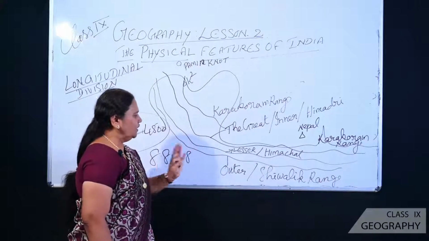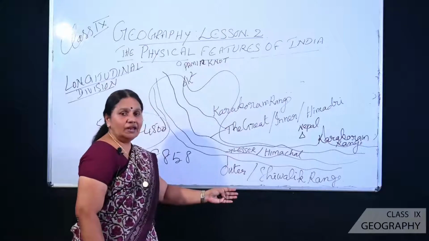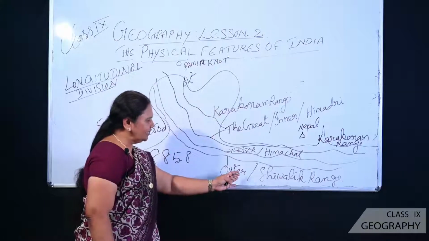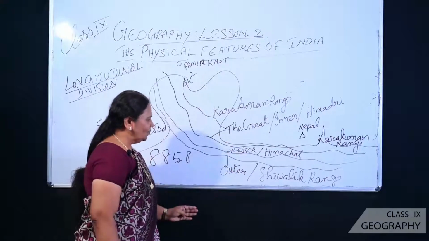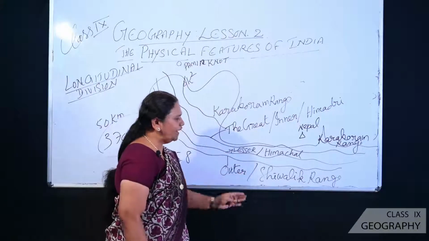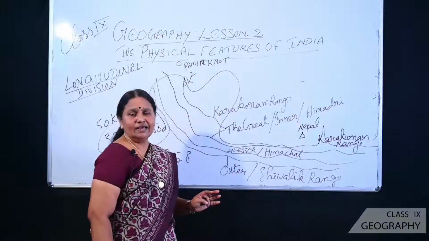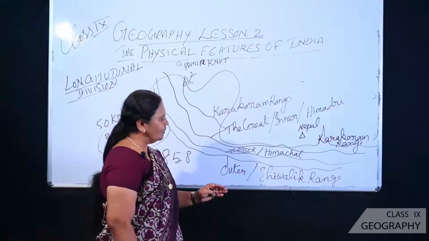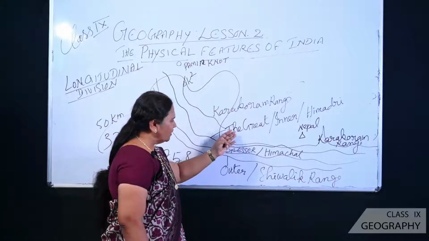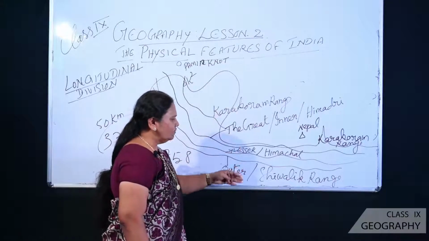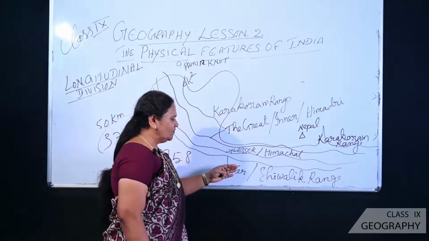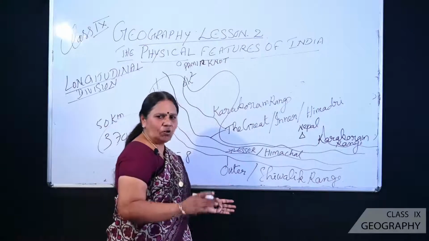Now, number 3, the outermost, the Shivalik range. From the picture itself you could guess it: the Shivalik range is made up of unconsolidated rock material. Why unconsolidated? Because the rivers are coming and depositing. Because of that continuous depositing, that area is always loaded with what?